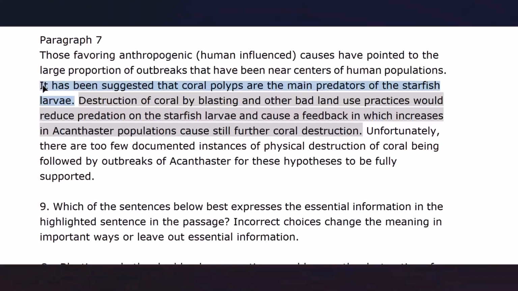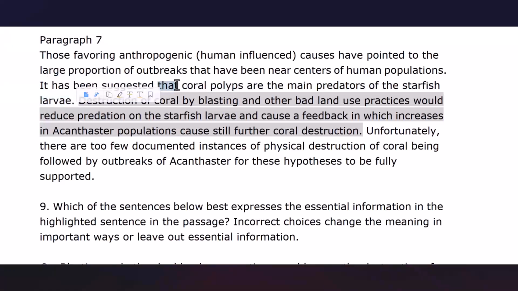Sentence 2. It has been suggested that coral polyps are the main predators of the starfish larvae. In this sentence, has been suggested, this verb phrase is the main verb. It here is not a common pronoun. It is actually an expletive pronoun. An expletive pronoun like it, like there, does not refer to something in the preceding. Actually, this is a placeholder for what comes after the verb. And what comes after the verb is this clause.